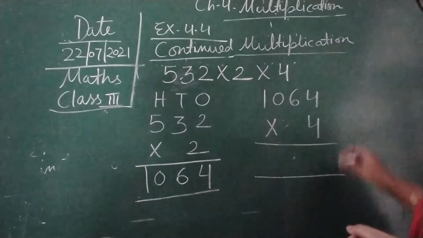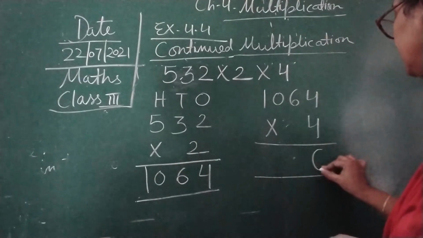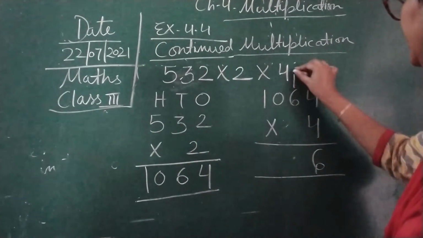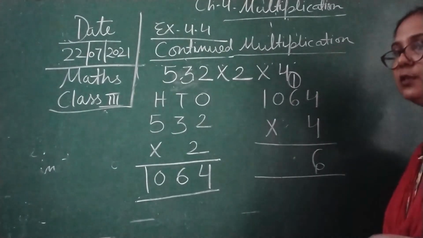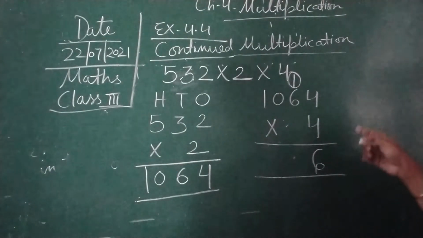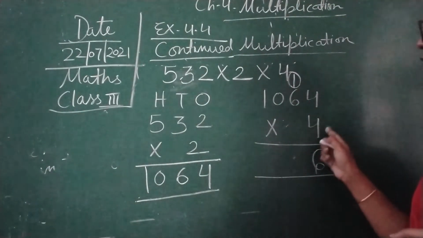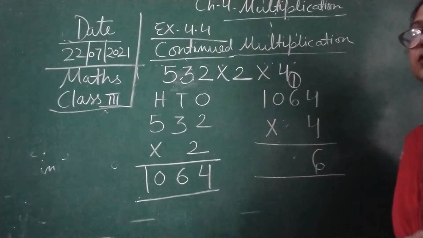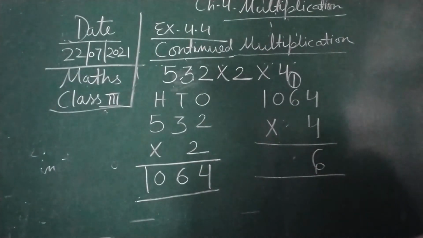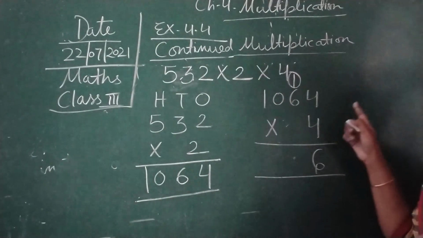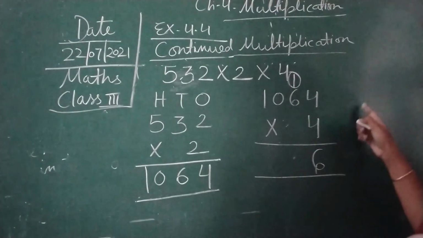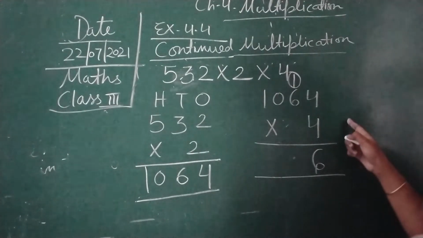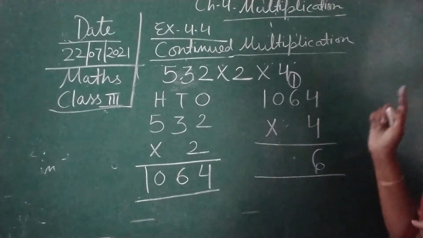So 6 we will write over here, 1 will be carry over. Now 4 sixes are, 4 ones are 4, 4 twos are 8, 4 threes are 12, 4 fours are 16, 4 fives are 20 and 4 sixes are 24.